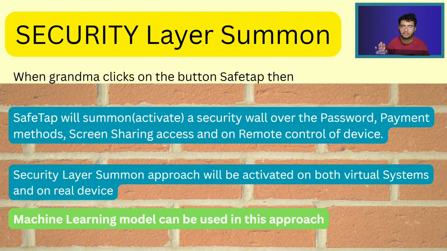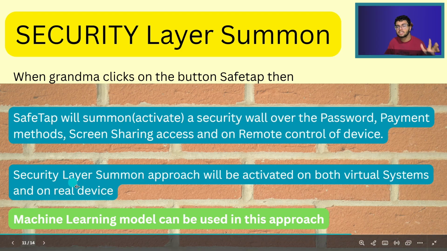So what our Safe Tap will do is summon, or basically activate, a security wall there to secure passwords, payment methods, screen sharing access, and remote control of the device, so that any scammer will not get access to these things whenever he is on a call or through a message.